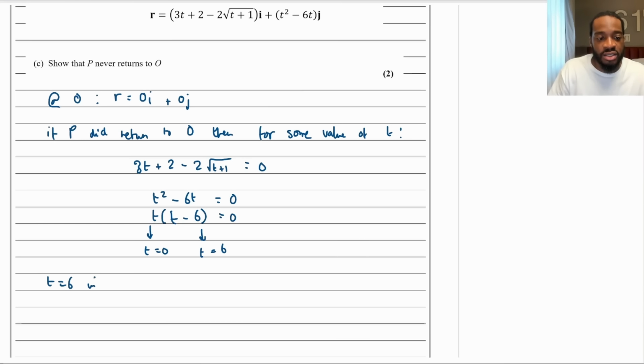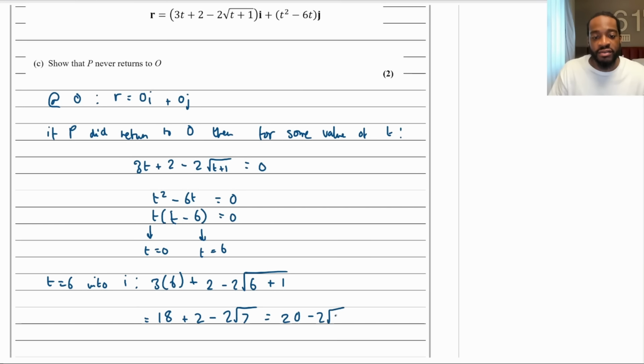So let's plug t equals 6 into i. This will give us 3 lots of 6 plus 2 minus 2 root, and then 6 plus 1. That's 18 plus 2 minus 2 root 7. That is equal to 20 minus 2 root 7. This is not 0 last time I checked, right?